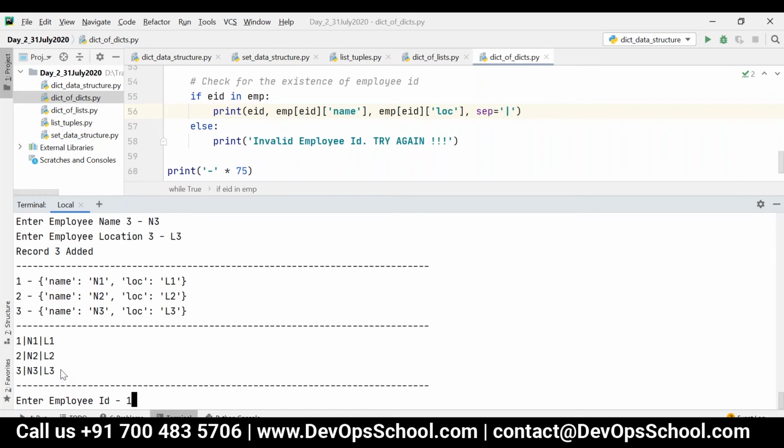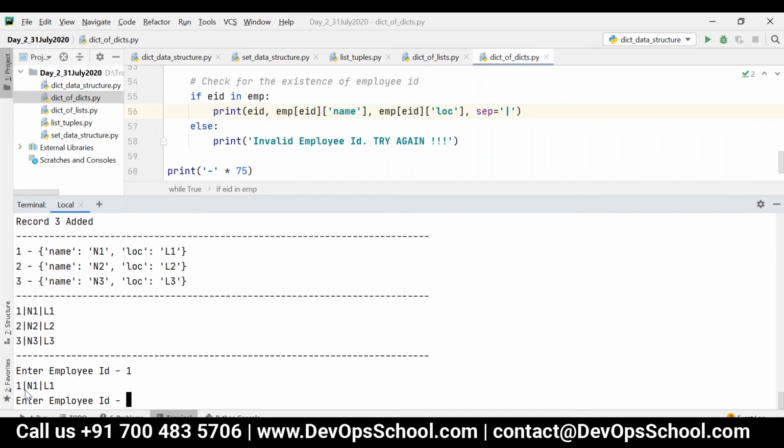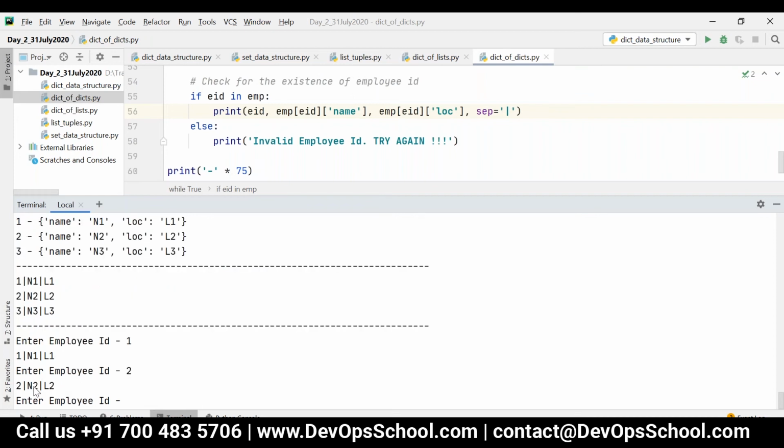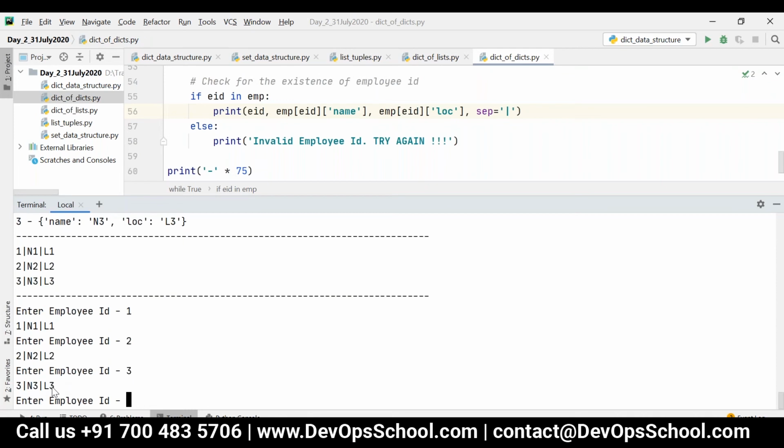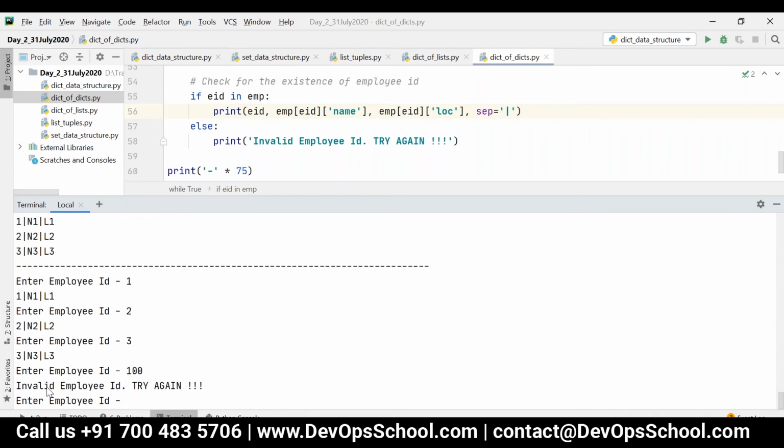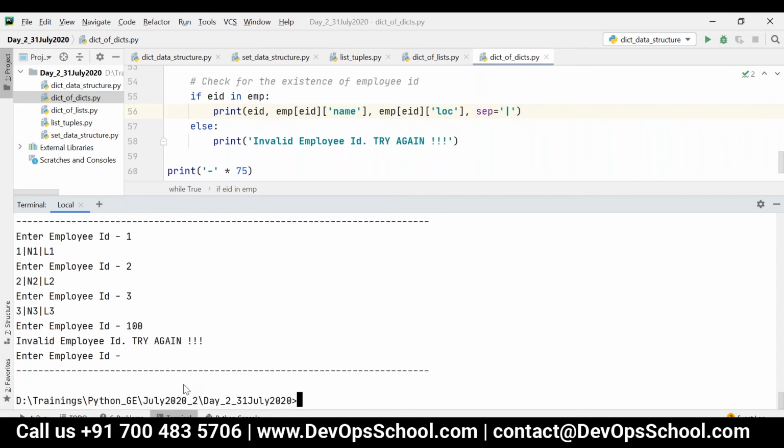So if I enter 1, you can see 1 N1 L1 is being retrieved. If I enter 2, 2 N2 L2. If I enter 3, 3 N3 L3. If I enter any invalid employee ID, you can see invalid employee ID, try again. If I'm not entering any input, it will just come out.